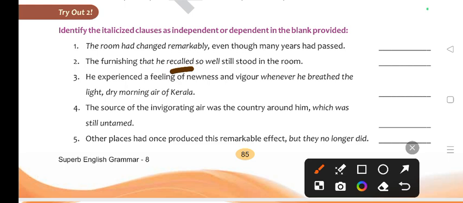Next question is, the furnishing that he recalled so well still stood in the room. So this is what? A dependent clause.